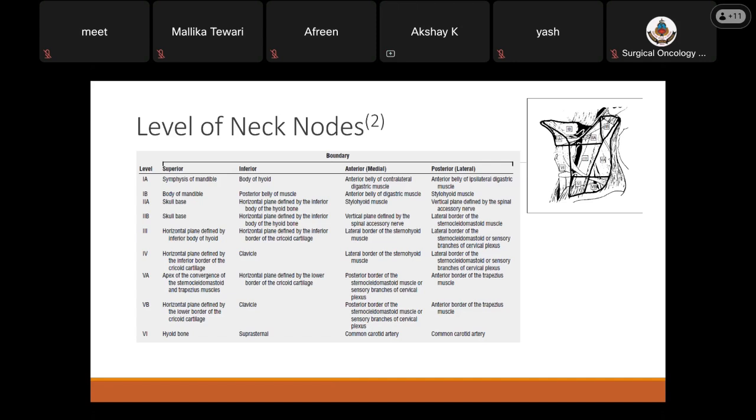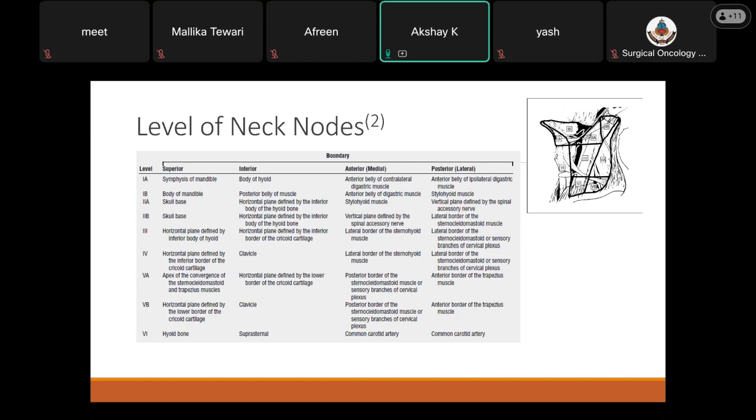Level 3 is defined superiorly from the inferior body of the hyoid, inferiorly up to the inferior border of cricoid cartilage, medially by the lateral border of sternohyoid, and laterally by the lateral border of the sternocleidomastoid. Level 4 is defined superiorly by the inferior border of cricoid up to the clavicle, medially by the lateral border of sternohyoid, and laterally by the lateral border of the sternocleidomastoid.